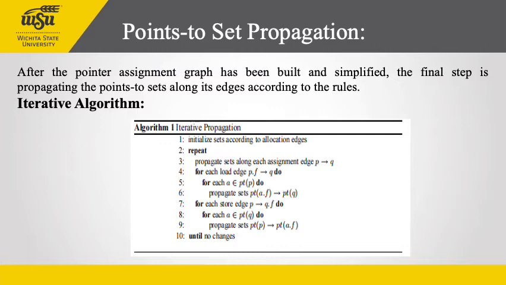Spark includes a naive baseline iterative algorithm that can be used to check the correctness of the results of the more complicated algorithms. Note that for efficiency, all the propagation algorithms in Spark consider variable nodes in topological order, or pseudo-topological order if cycles have not been simplified. Here is a short representation of how the iterative algorithm looks.